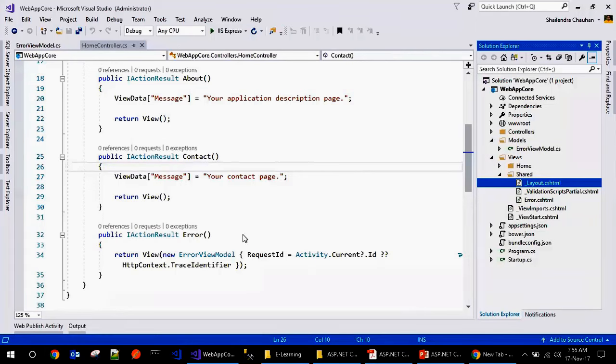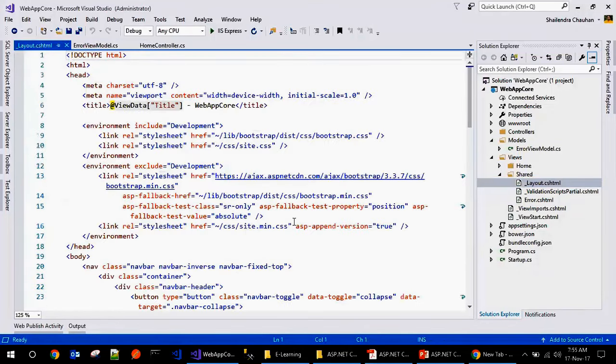The layout is just like the master page. On the layout page, we can define environment specific files, because, guys, when we develop an application, we have an environment for development, an environment for staging, and an environment for testing.